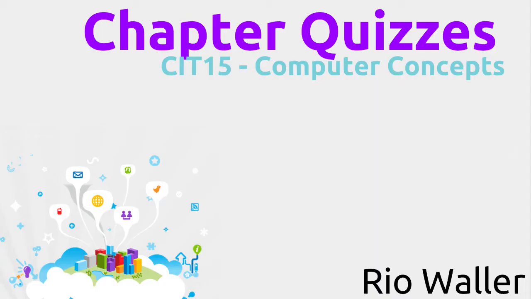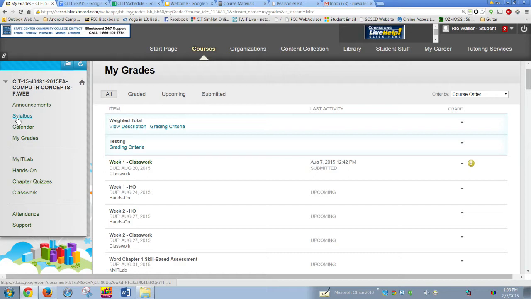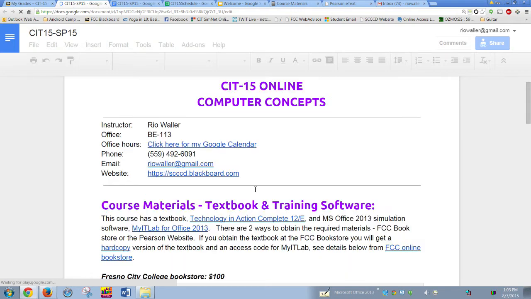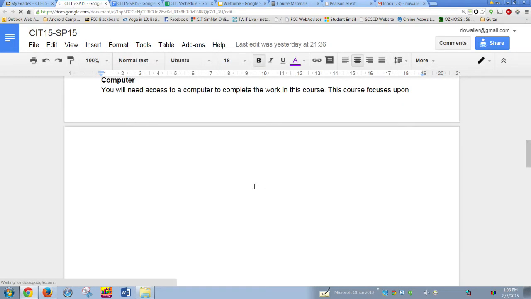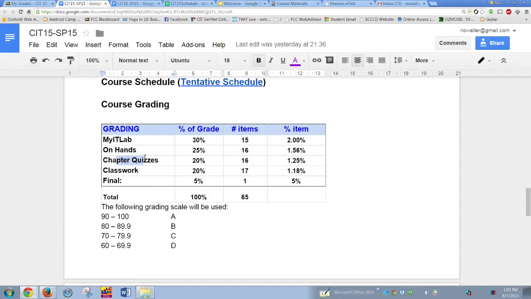Now, how do we find that information, right? Remember, it's in the all-important syllabus in our class. And one thing about the syllabus, hopefully you're getting used to, is that when you scroll down here, you'll see this is a Google Doc. There's our schedule. So classwork accounts for 20%. There's 17 of them, so each one is worth 18%. My IT Lab, there's 15 of them. Each one is worth 2%.